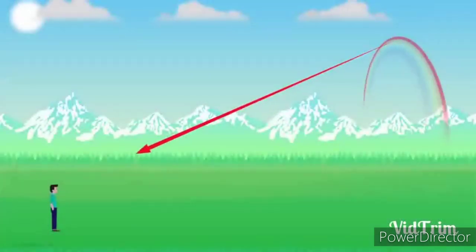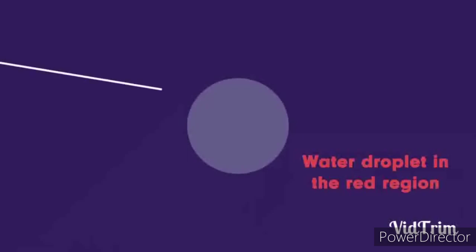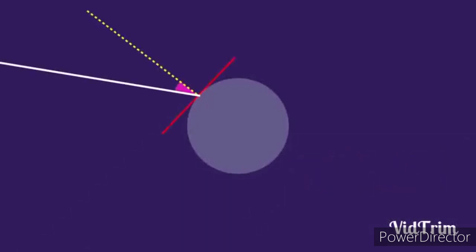So now we will see how the rainbow is formed and how the rays travel to our eyes. Now we will see the red color. Red color is mostly visible to us, as I told you earlier, because red color has the highest wavelength and it reaches our eyes. Now in the water droplet, when the white light passes through it, some part of the light will be reflected and some part of the light will be refracted. Only the refracted part reaches our eye, so we can neglect the reflected part, as we did here.